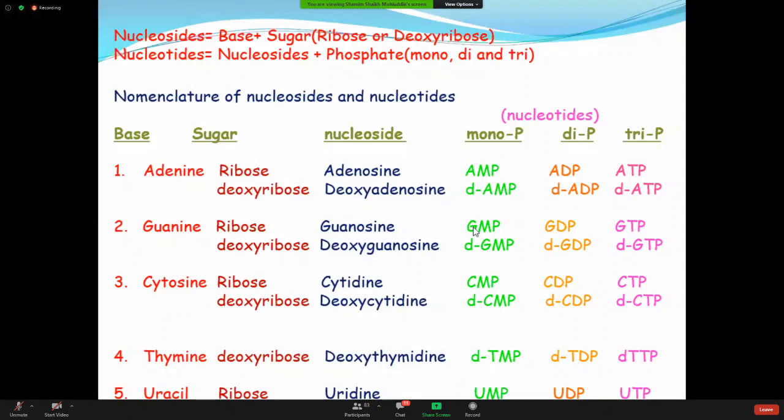So all the monoforms, either AMP or dAMP or GMP or dGMP, you are getting in the molecules of DNA and RNA. Not the di and triforms. Fine. So I think this slide is clear, everybody. Yes, it's clear.